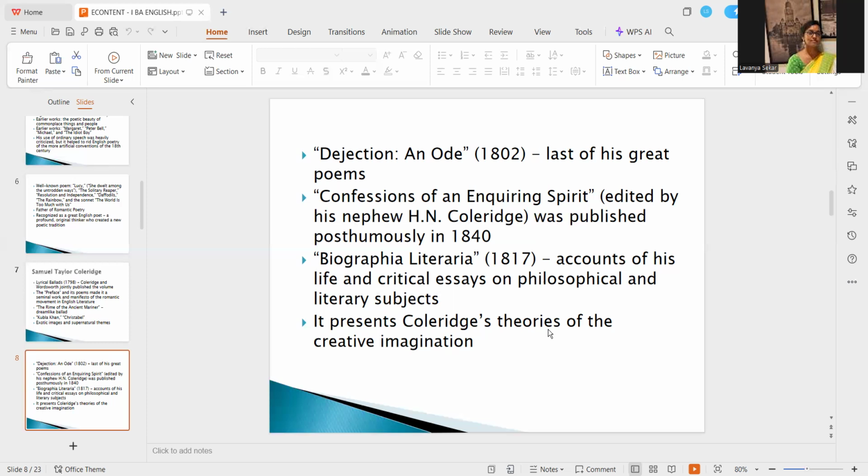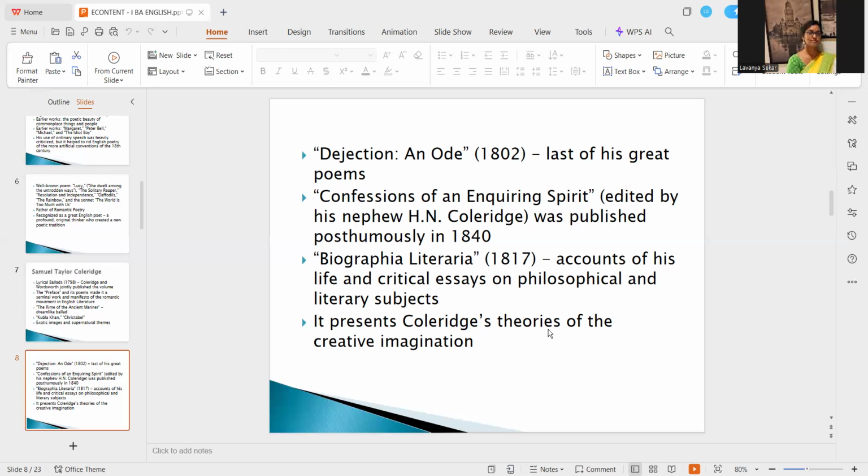Another important work is Biographia Literaria. It was published in 1817. It contains accounts of his life and critical essays on philosophical and literary subjects. He touches on literary subjects too. He brings in the discussion about various authors. He discusses their writing style, their creative process, and the impact of their writings on society, and so on. So, Biographia Literaria is a collection of philosophical and literary subjects.